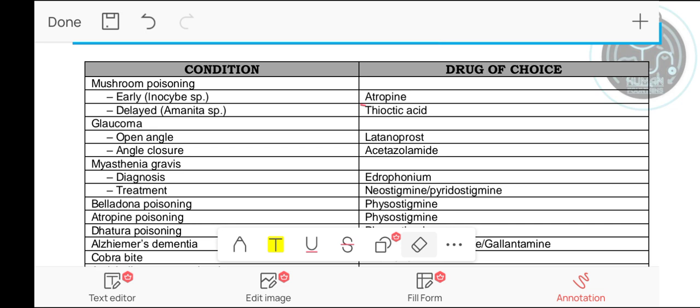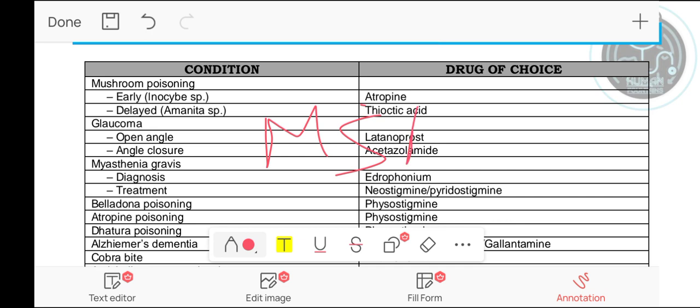Edrophonium is used in the diagnosis of myasthenia gravis and also in differentiation of myasthenic crisis from cholinergic crisis. How? Because both of these conditions result in weakening of skeletal muscle. So after the administration of short-acting edrophonium, we will see the muscle strength. If muscle strength improves, then it would be a myasthenic crisis. But if muscle strength doesn't improve, then it would be a cholinergic crisis.